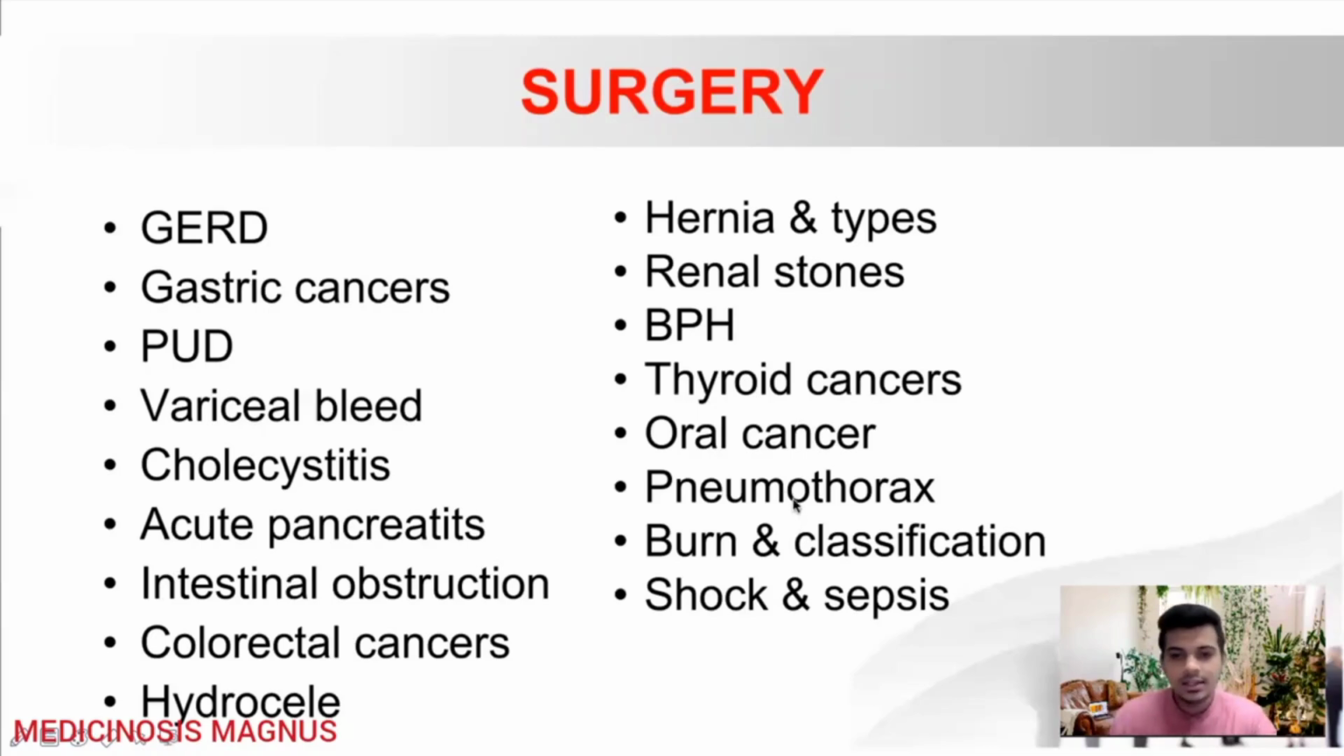Then pneumothorax, you also need to know about the immediate management and the signs and symptoms found in pneumothorax, all those things. And burns and their classification, the treatment for burn injuries, all those fluid therapies, and the rule of 9, those things are asked. And shock and sepsis: what are the types of shock, how much blood is lost in each class of shock, class 1, class 2, class 3, class 4, all those are to be learned.